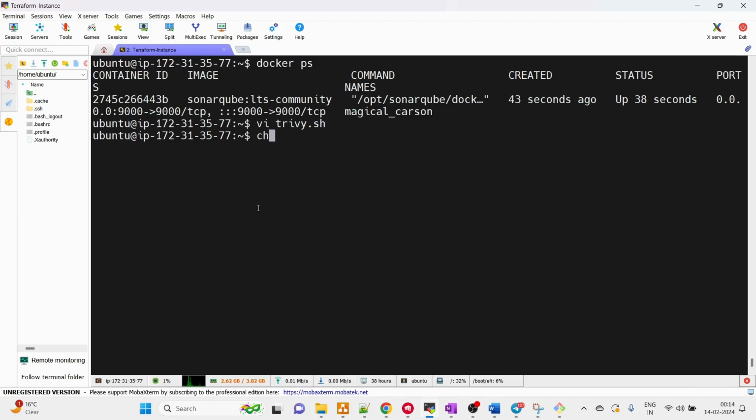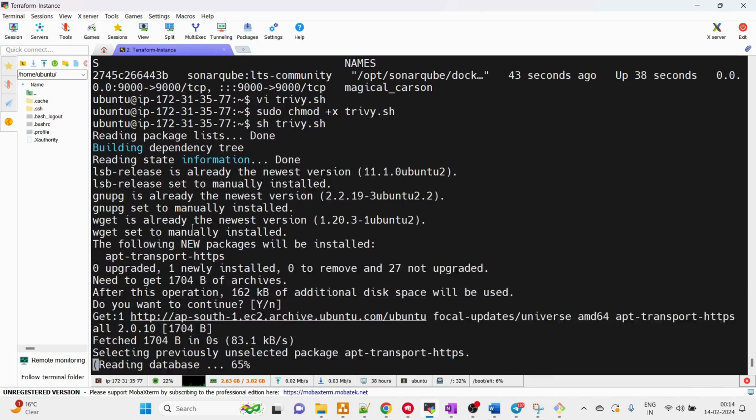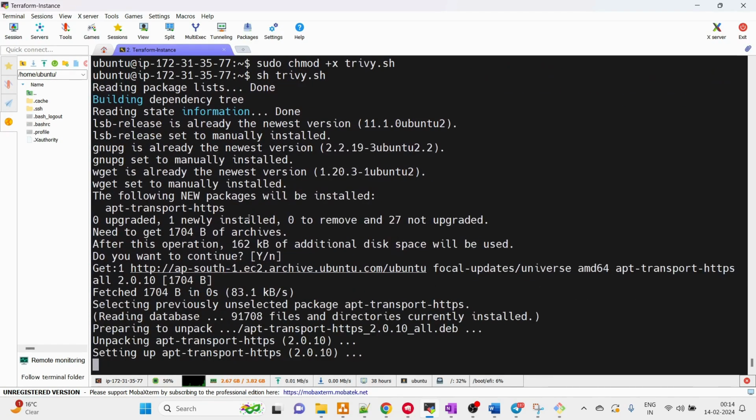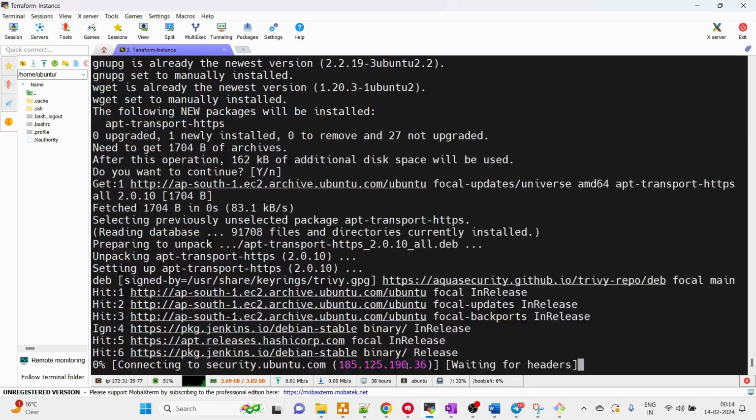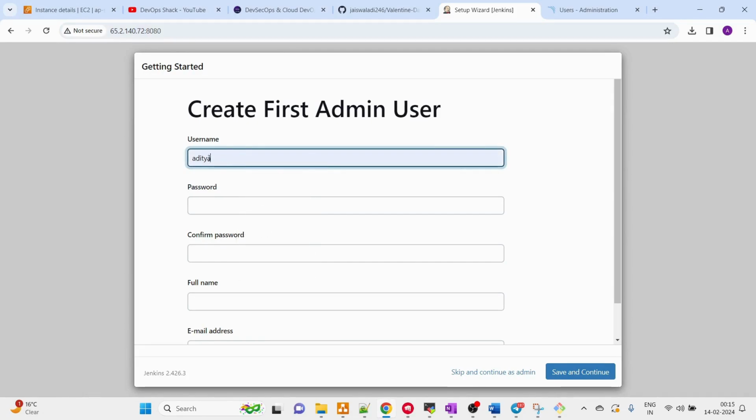So what I'm going to do, I'm going to add the permissions of execution. Okay, and we need to add sudo, and now we can execute this command. Okay, and it's going to install Trivy. Okay, let it be, it is getting installed. Meanwhile we can configure our Jenkins quickly.